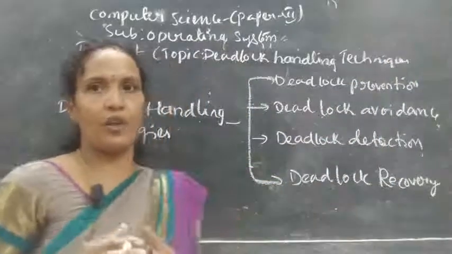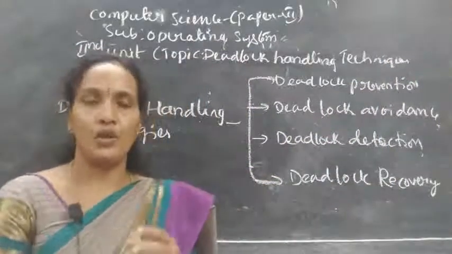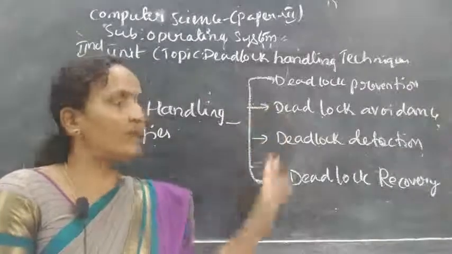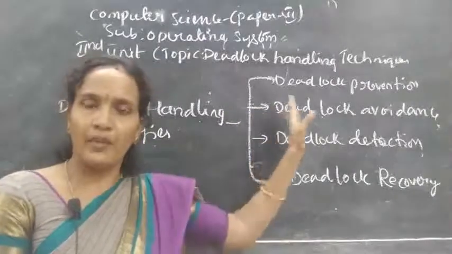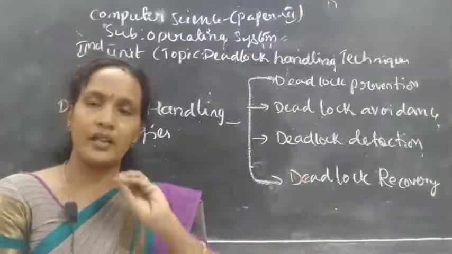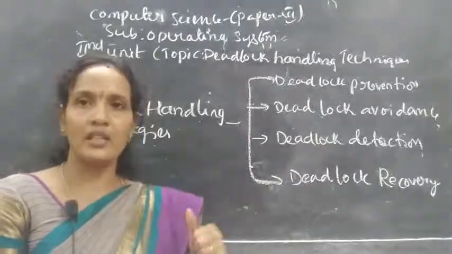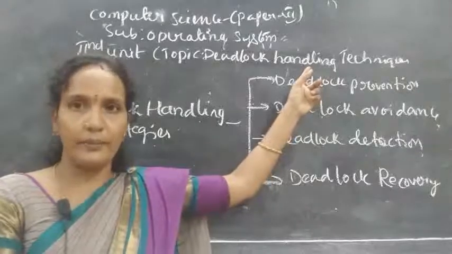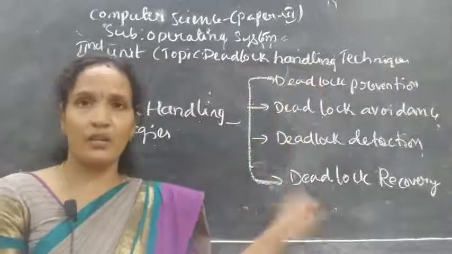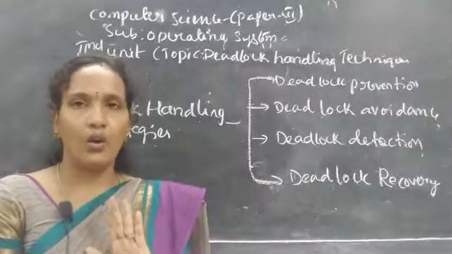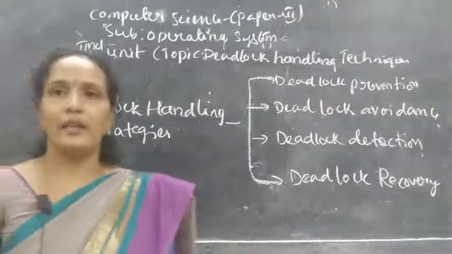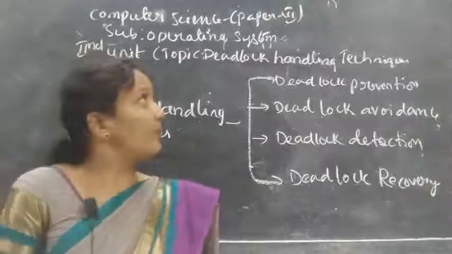Actually, this is a main topic. What methods we use to handle a deadlock, to avoid a deadlock. So here we have 4 methods. If you complete these 4 methods, this unit and this chapter will be over. So this is the last topic in your second chapter. With this topic, your second unit will be over. Clear? Now come to deadlock handling techniques.